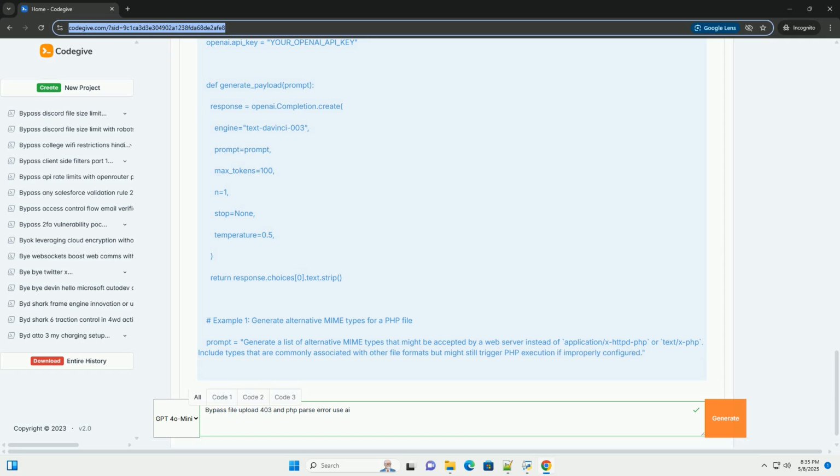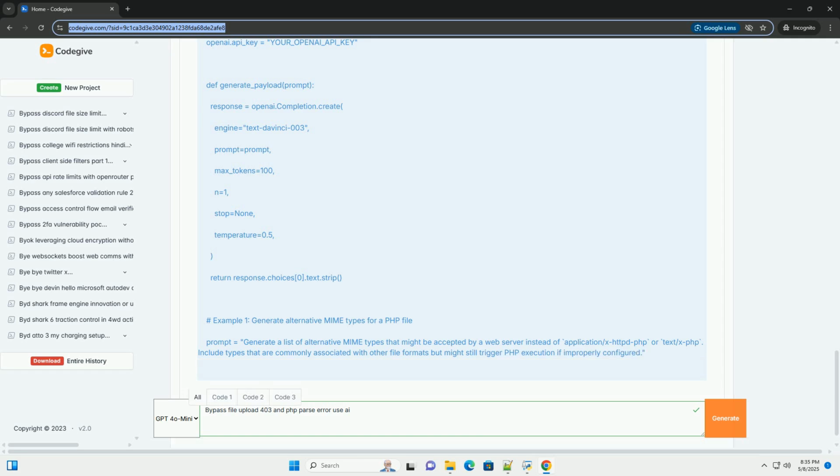Fuzzing: creating a range of inputs to test the application's behavior and identify vulnerabilities. Bypassing WAFs: generating payloads that are designed to evade detection by WAFs. Finding PHP parse error injection points: identifying ways to inject code that triggers predictable parse errors for information gathering.